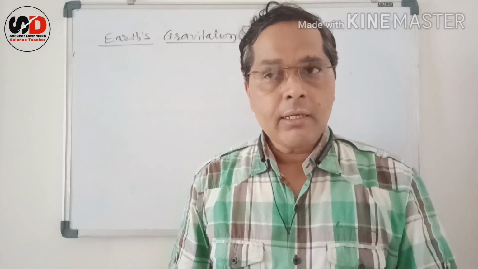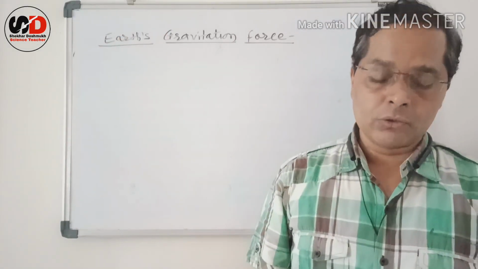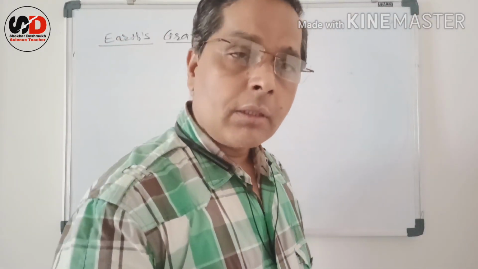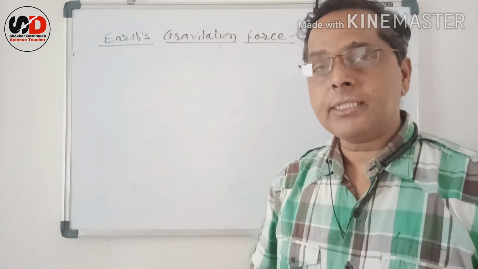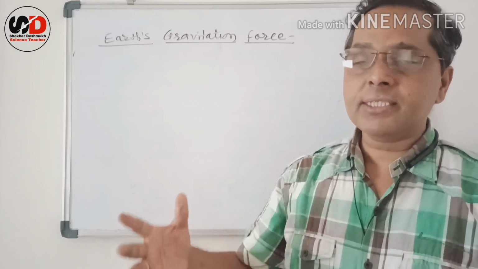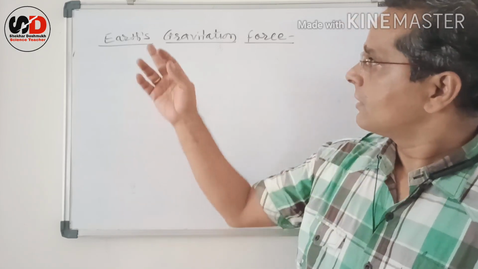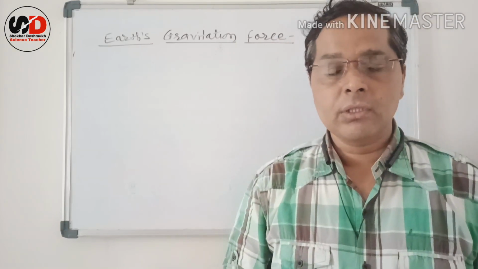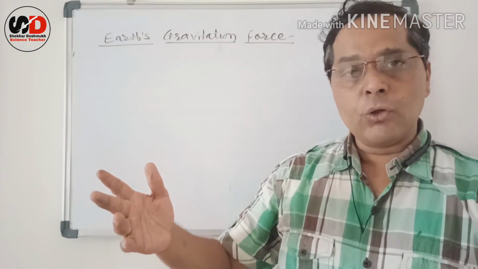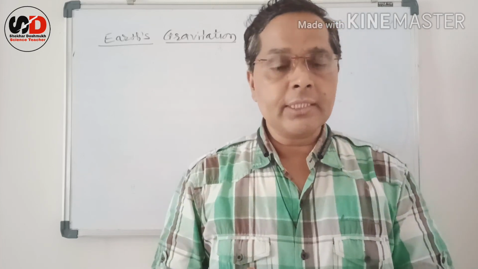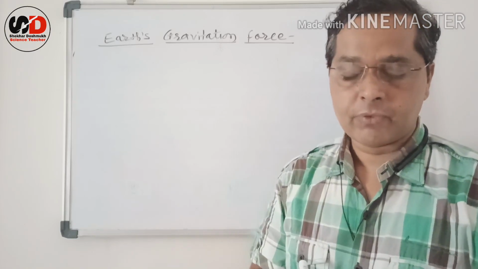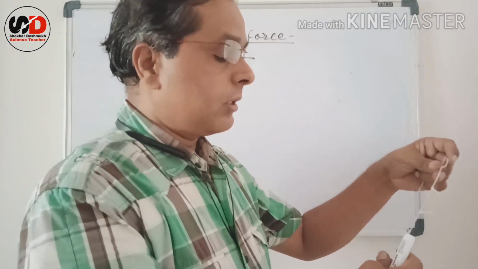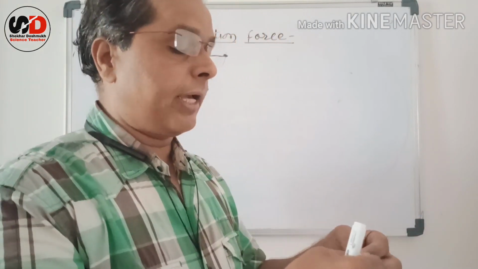Students, from the last 4-5 videos we discussed the universal law of gravitation. Today we restrict ourselves to Earth's gravitation only. Earth's gravitational force. That means we know any object in the universe attracts every other object. We restrict that object to Earth. Let us draw a figure of Earth. So Earth's gravitational force we are going to discuss.